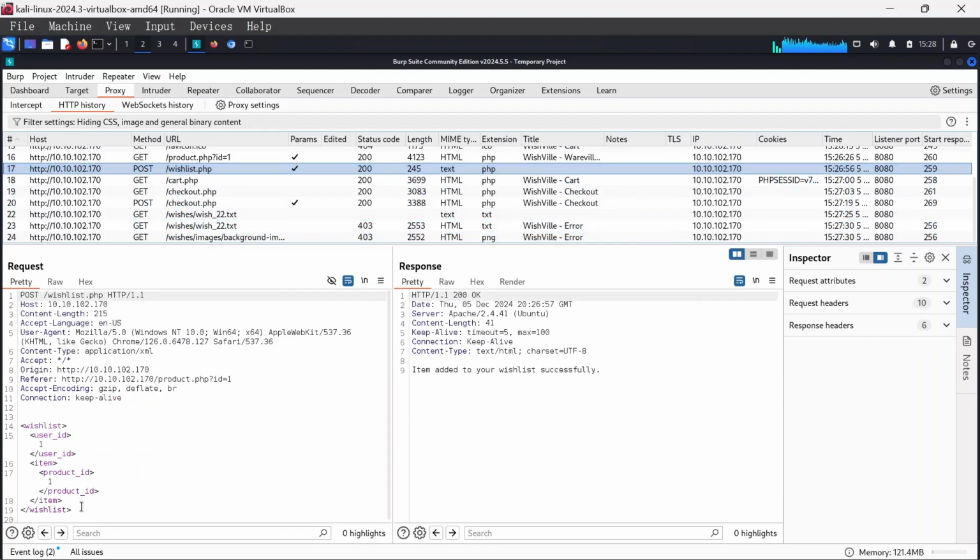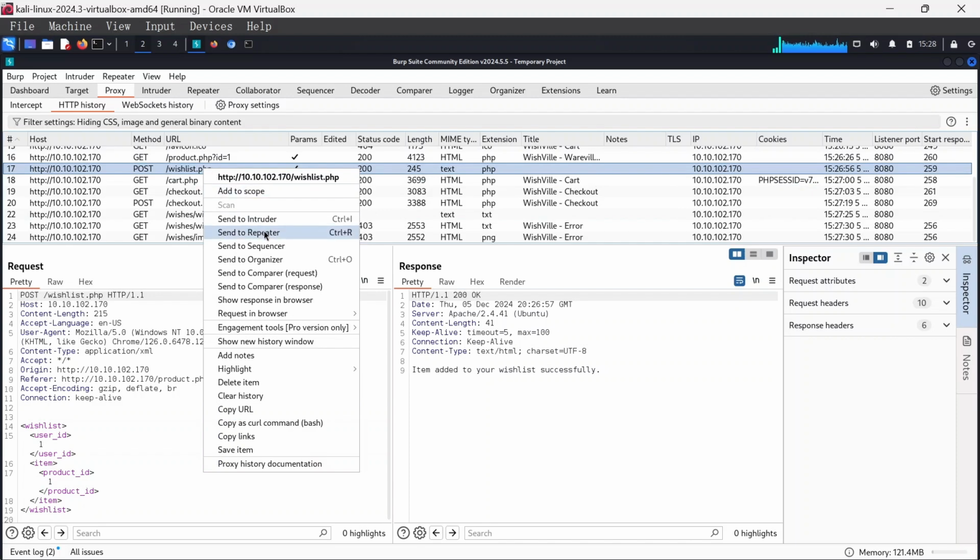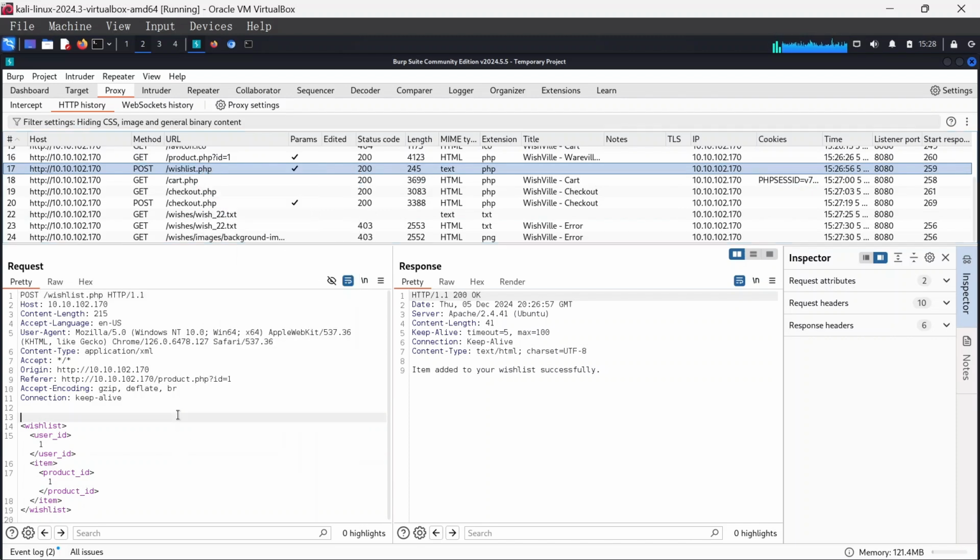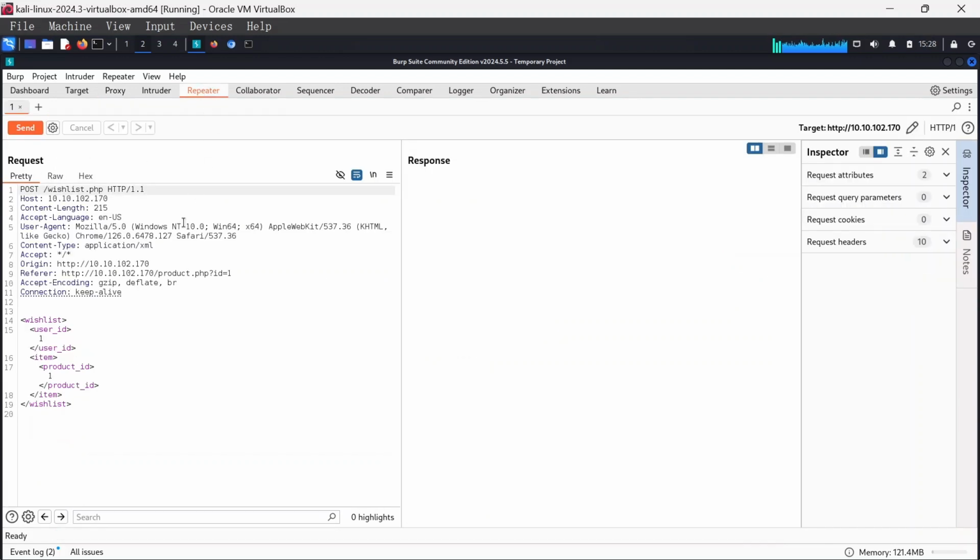But this is the fascinating part. Since we can see XML here, the first thing that comes to mind is let's test it for XXE and see if it's vulnerable to it. The first thing we can do here is press Control R, or you can right-click on this and send it to Repeater. The Repeater in Burp Suite will allow us to run this request multiple times without having to intercept the request all the time.